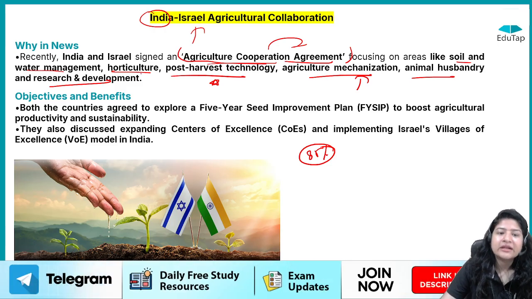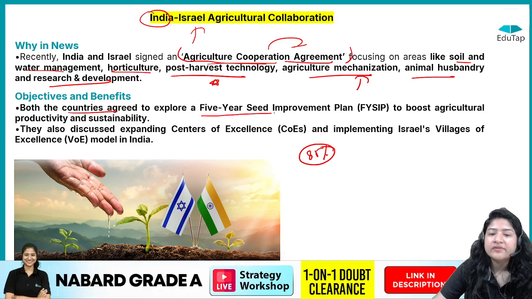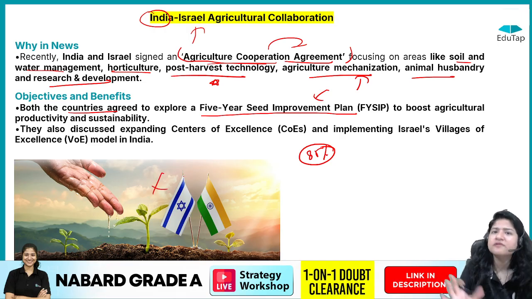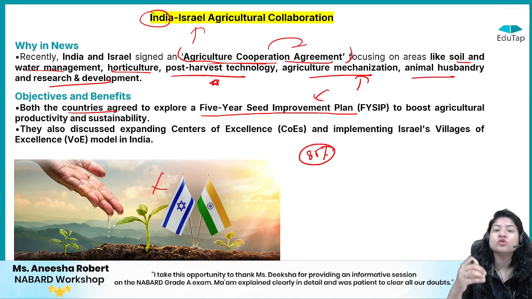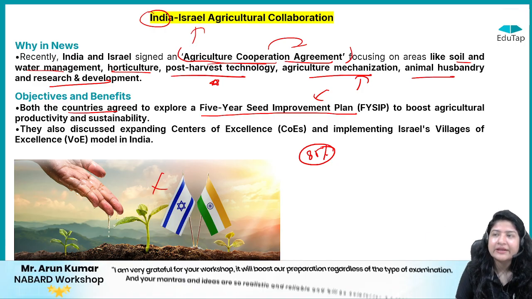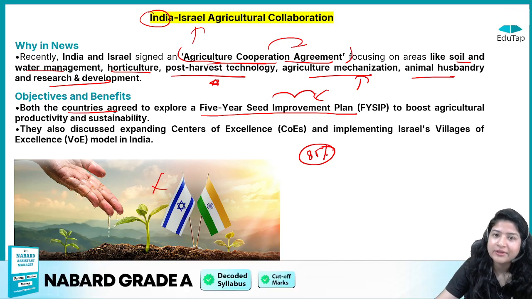Apart from this, there are some things that have been agreed, that both the countries agreed on a 5-year seed improvement plan, because see, ultimately how the crop will be grown is with the help of seed only, right? So if seed has good genetics, if seed is of good quality, of course the product will also be of good quality, right? Now what research can be done in this, when we say seed improvement plan, what can be the seed improvements that can be done.